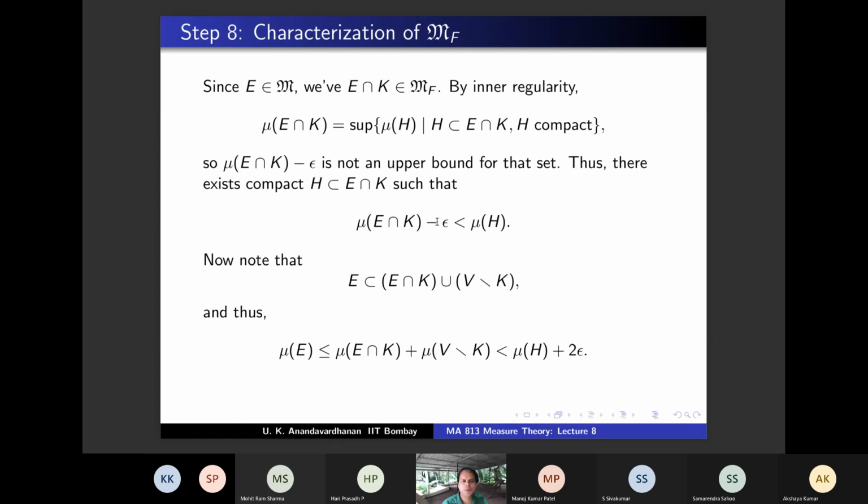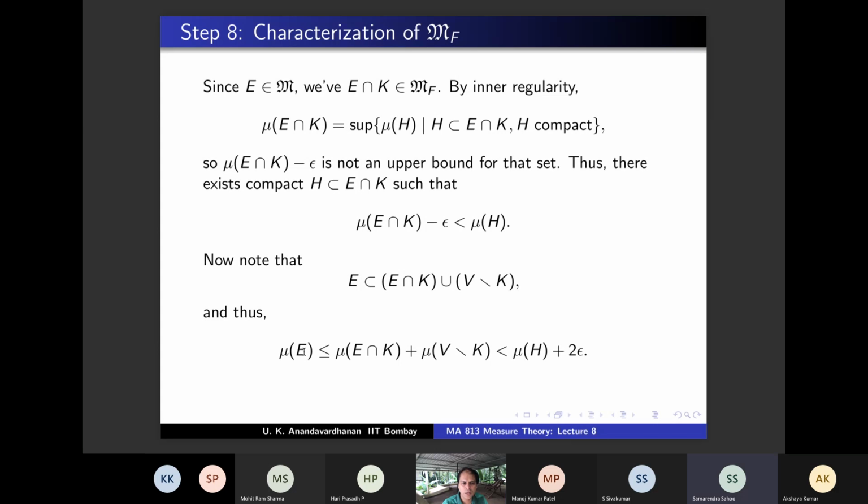Agree? Mu of E intersection K is less than mu H plus epsilon, and this is less than epsilon. Okay? This is enough, because you have got that mu E minus something is less than mu H, where H is contained in E and H is compact. So that shows that E is inner regular.